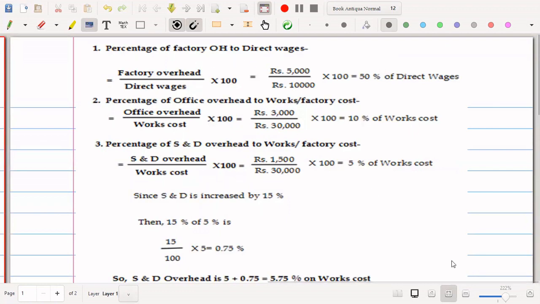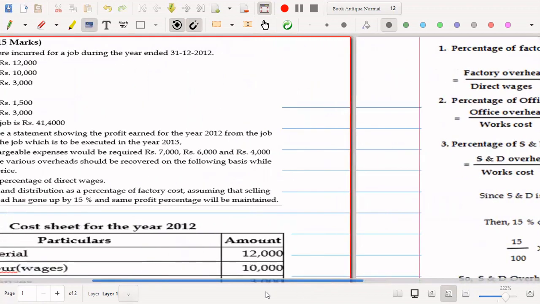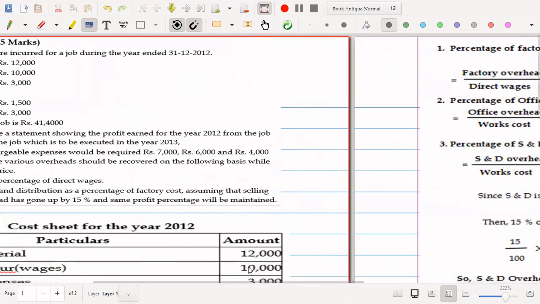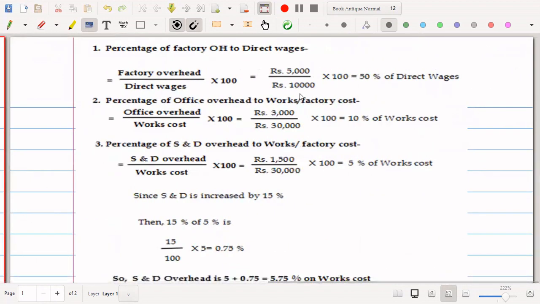In the year 2012, you have to consider 2012 as base. So in the year 2012, the direct wages is rupees 10,000, so rupees 10,000 is taken here, and factory overhead was 5,000. It is 50% of direct wages. Even the percentage of office overhead to works cost, take the amount, see the percentage.